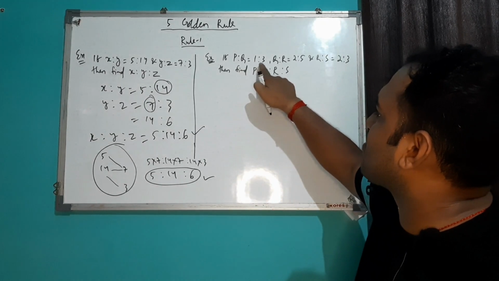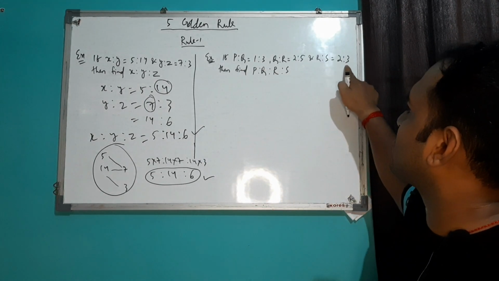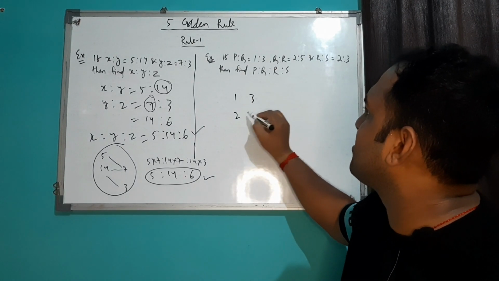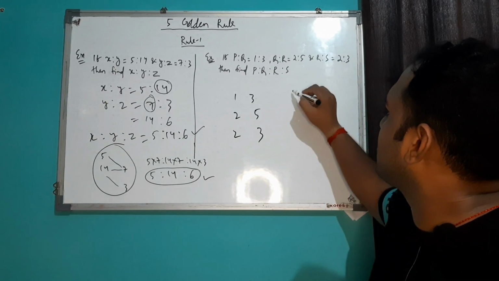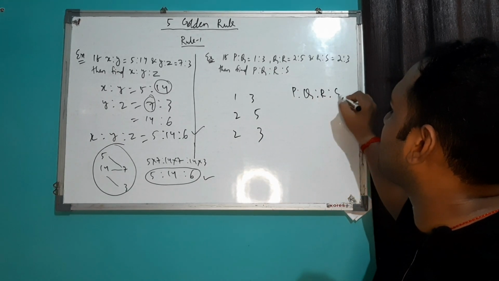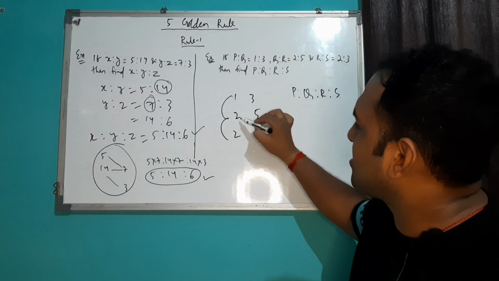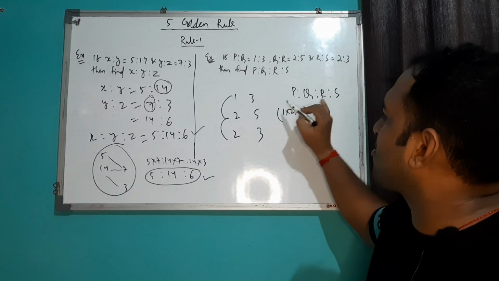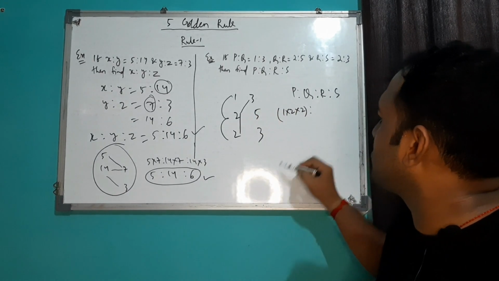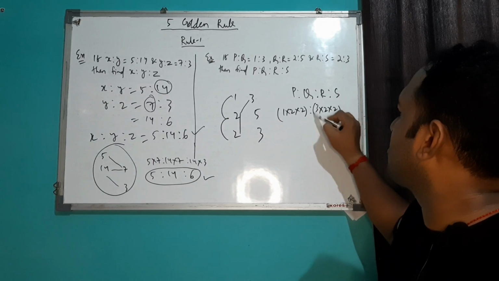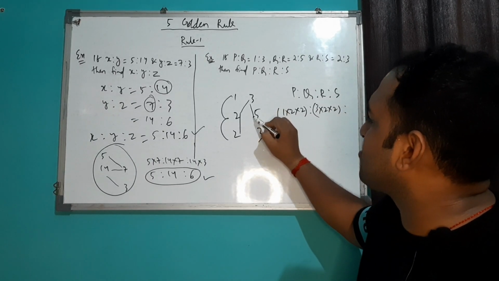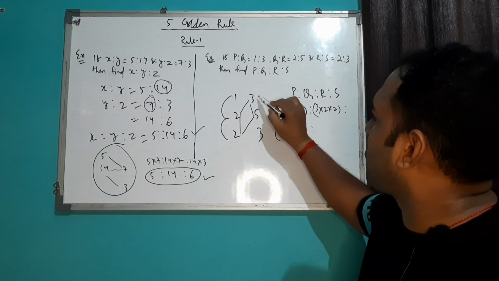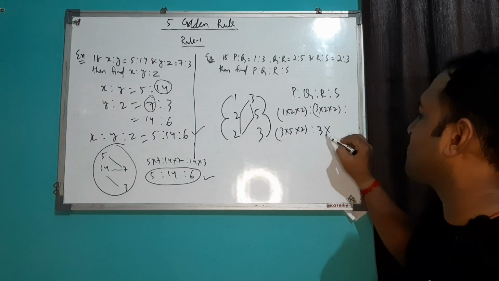As you can see, this is your P is to Q, 1 is to 3. Again, this is your 2 is to 5, this is your 2 is to 3. So you have to calculate PQRS. So simply write 1 3, 2 5, 2 3. So your P is to Q is to R is to S will be 1 into 2 into 2. This is your first term. Then your second term will be 3 into 2 into 2. Then your third term will be 3 into 5 into 2. Similarly, your fourth term will be 3 into 5 into 3.